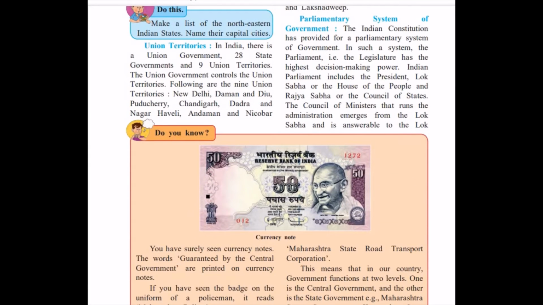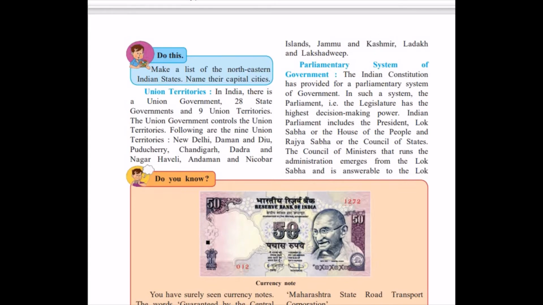Now, my dear students, we need to know how many states are there in India and how many union territories. In India, there are 28 states and 9 union territories. The union government controls the union territories.